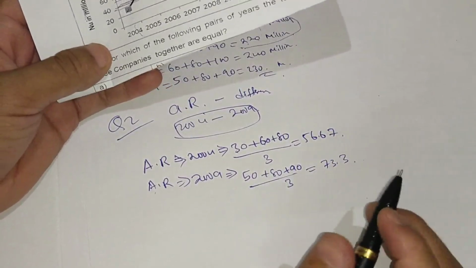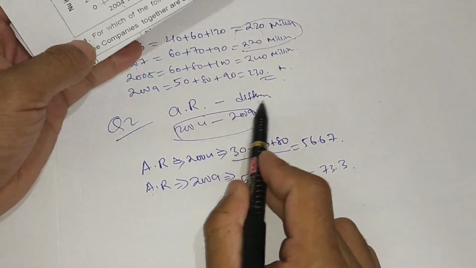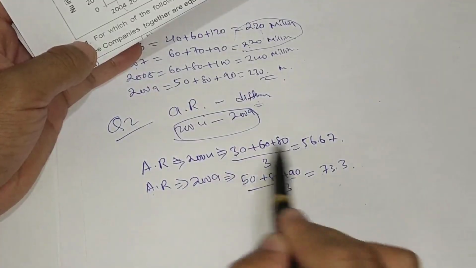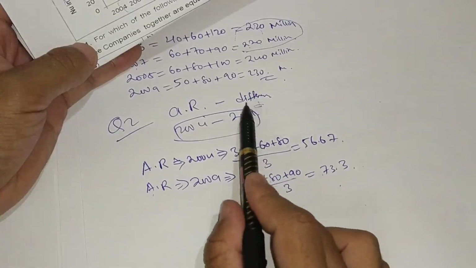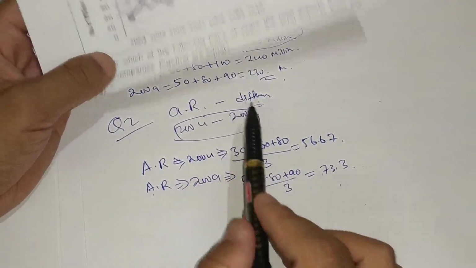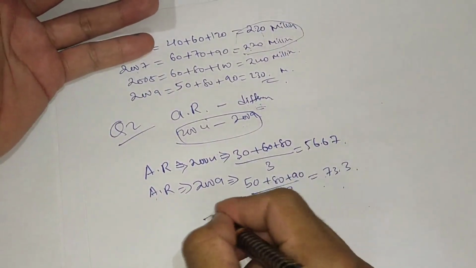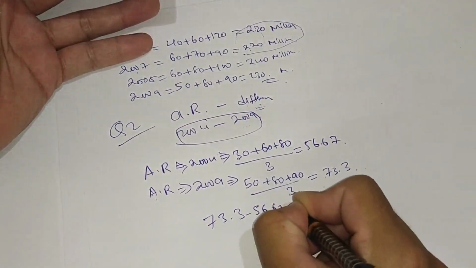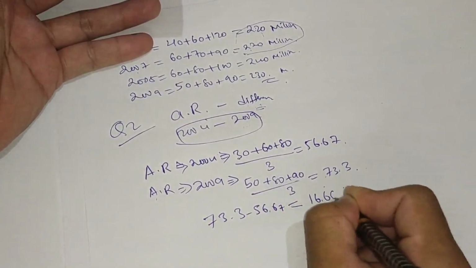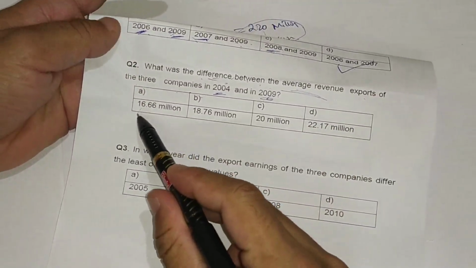Now we find the difference between the averages of 2004 and 2009. We write the highest first: 73.3 minus 56.67 gives you 16.66 million. So option A is the correct answer.